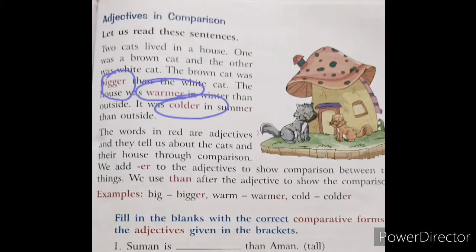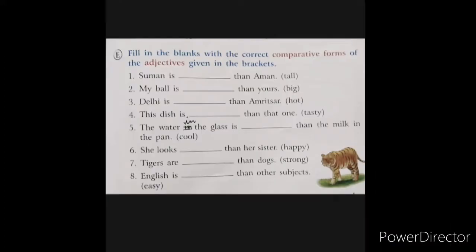We add er to the adjectives to show comparison between two things. We use than after the adjective to show the comparison. For example, big, bigger, warm, warmer, cold, colder.